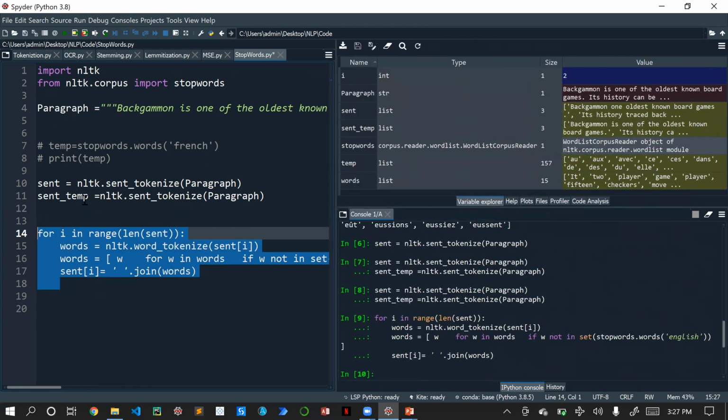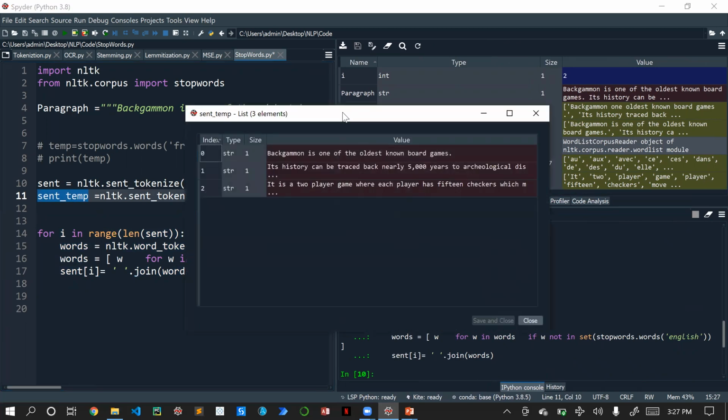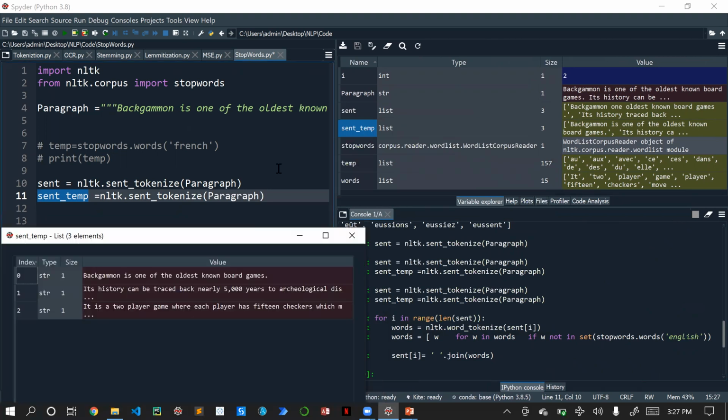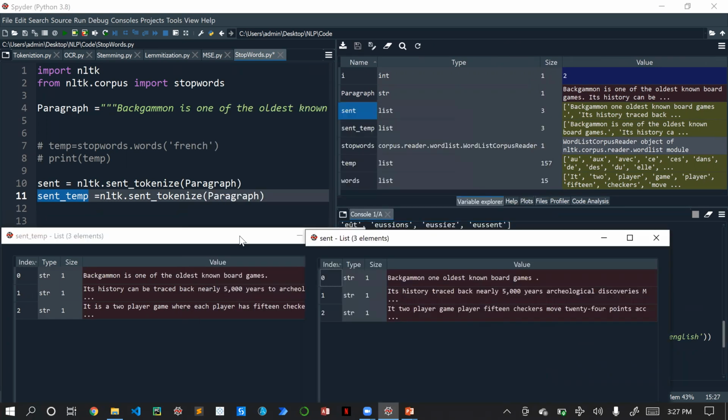So let us take this sent temp, which is not affected. This is our old sentence, right? Now let's take this sent, which is affected, or rather, which stop words have been applied to. So these are the two things.